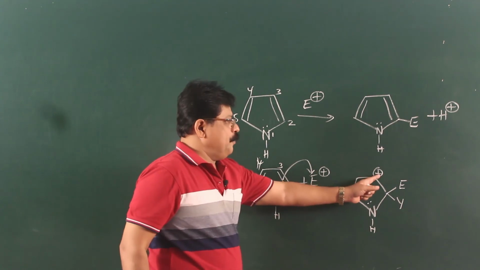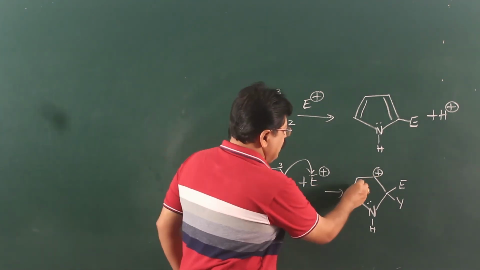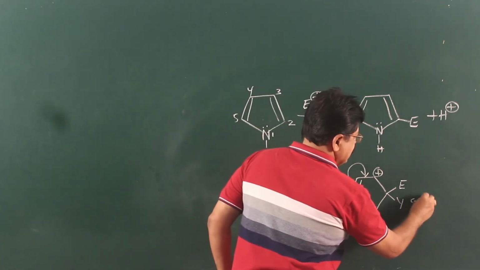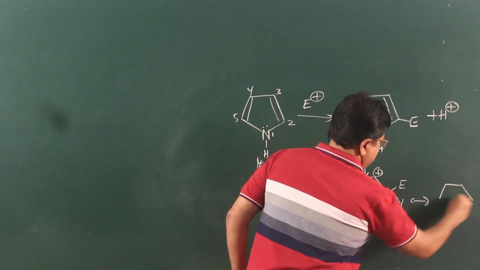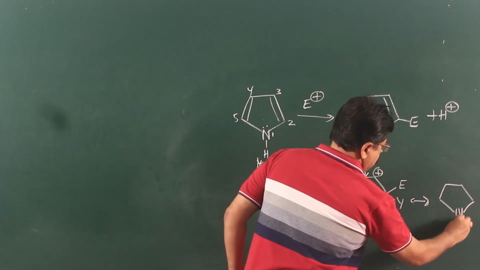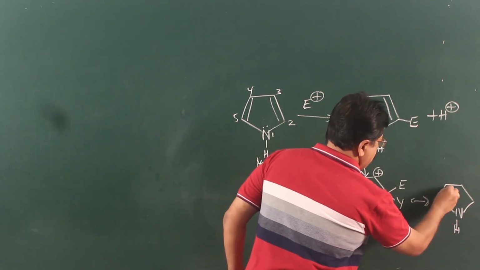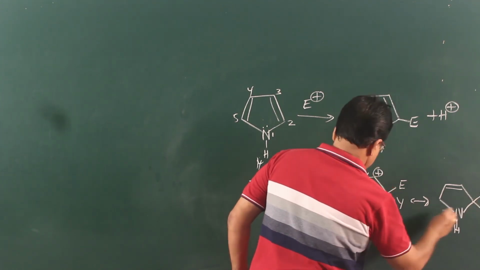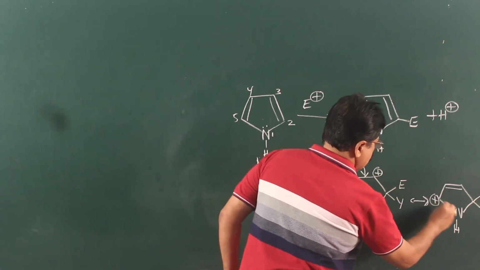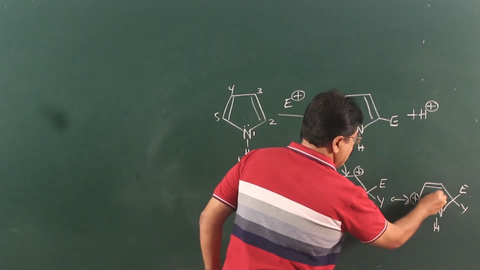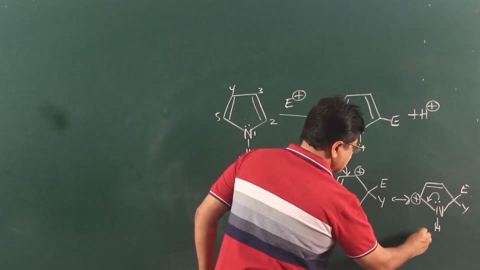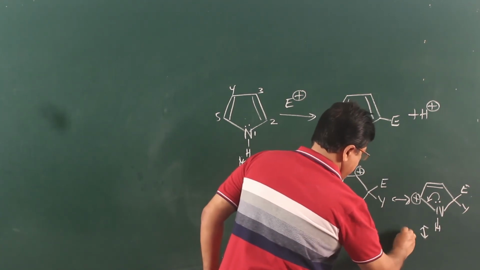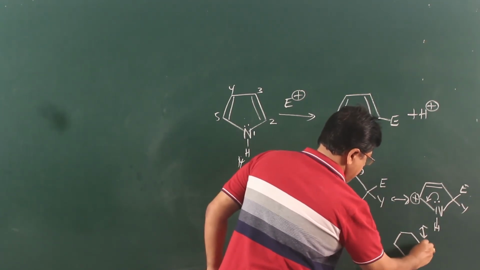Now, you have a positive charge there. What will happen? Delocalization takes place. We get a resonating structure. Now, what will happen? Nitrogen releases its electron. You get the next resonating structure.